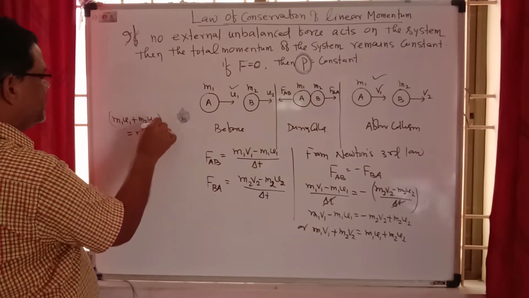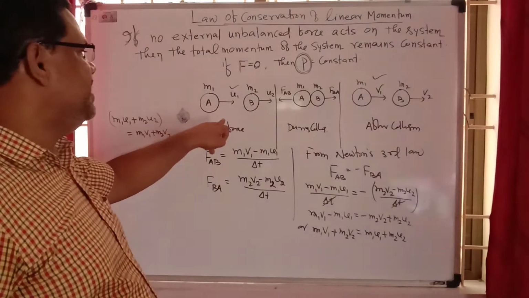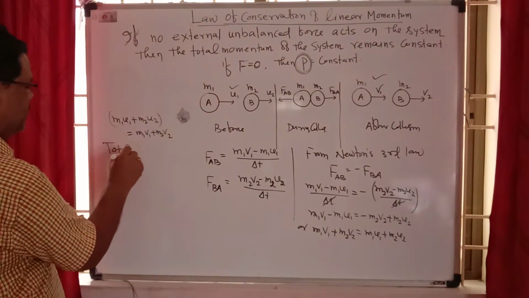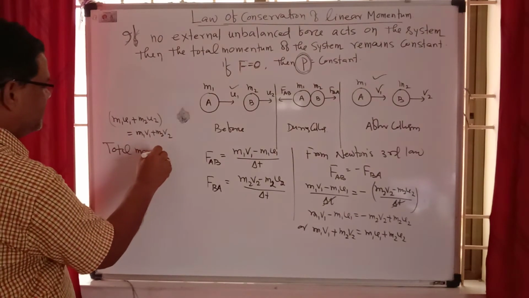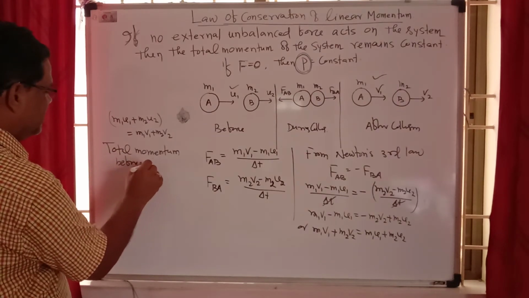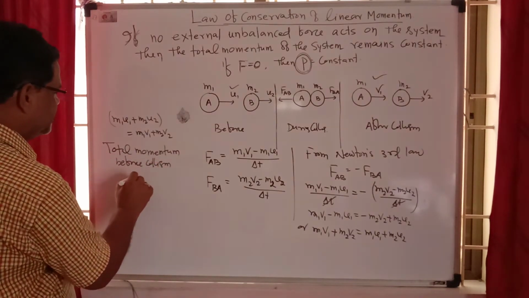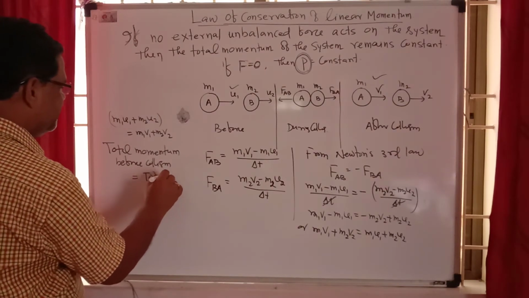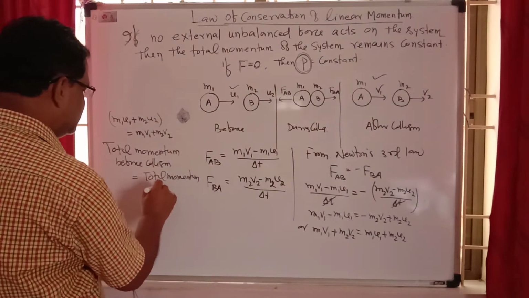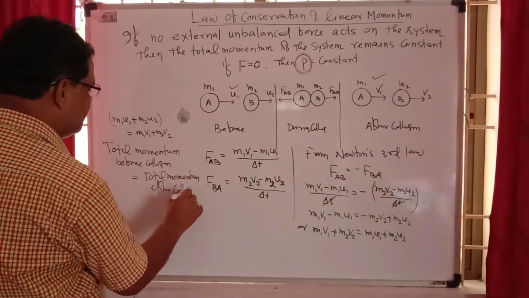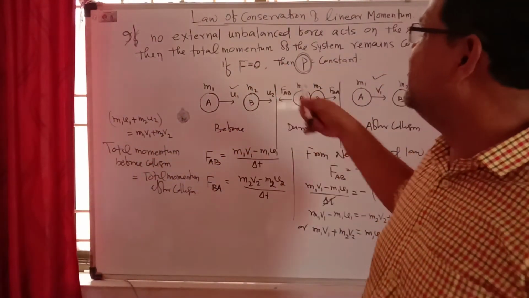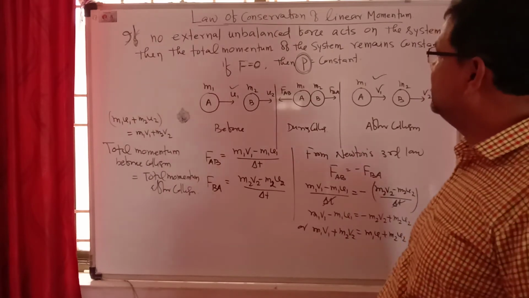What is m1u1 plus m2u2? That is the total momentum before collision, which is equal to the total momentum after collision. This is the conservation of momentum, the law of conservation of linear momentum.